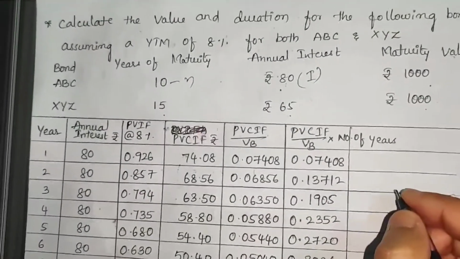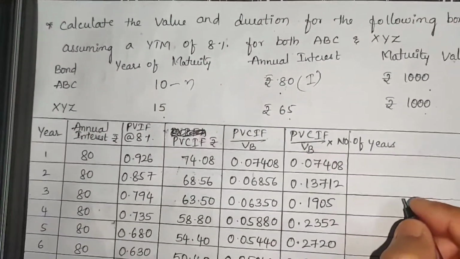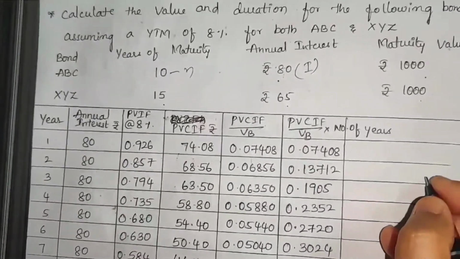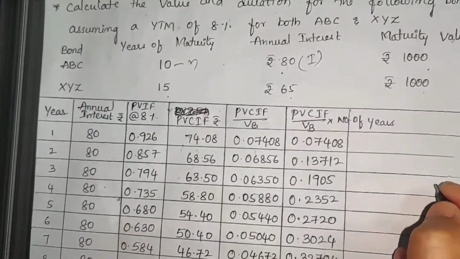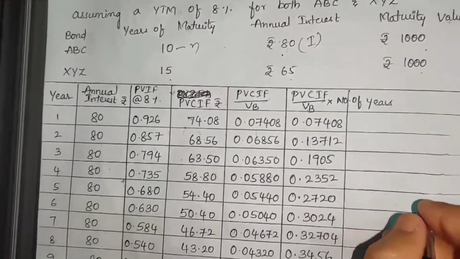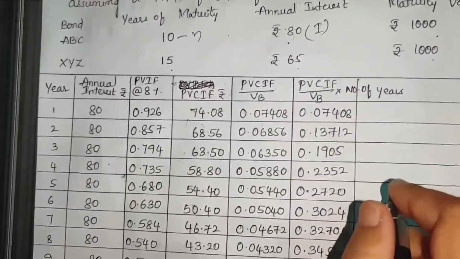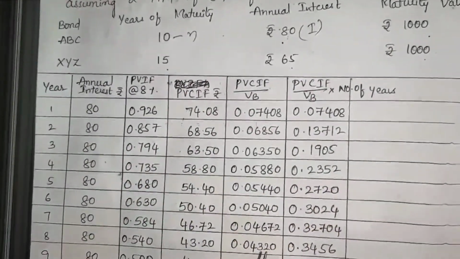How have we calculated the value of the bond? Value of the bond equals interest into the present value interest factor for annuity, PVIFA(KD, N), plus redemption value into PVIF(KD, N). That's how we have calculated the value of the bond. The same thing we are going to do here.